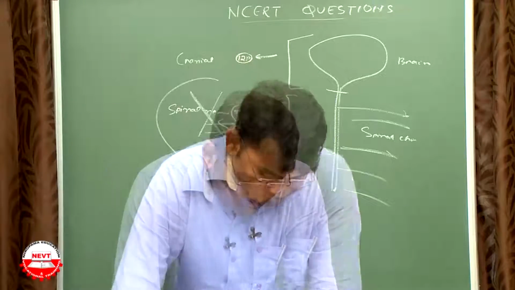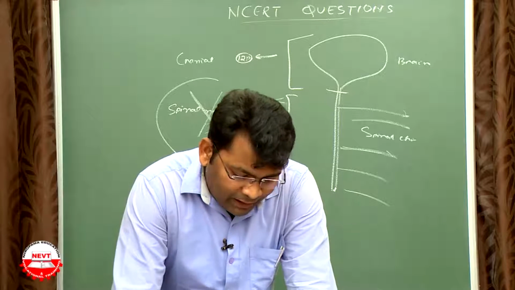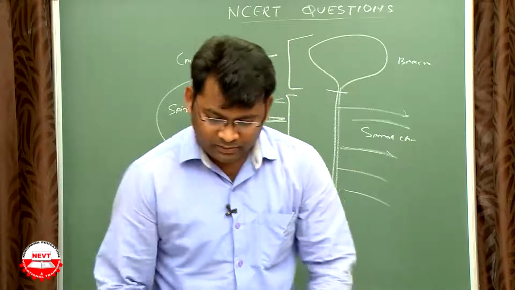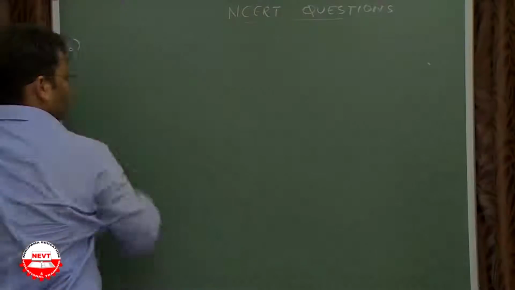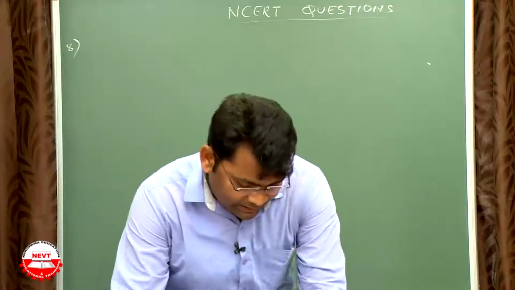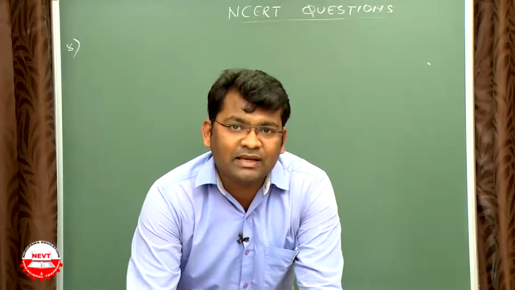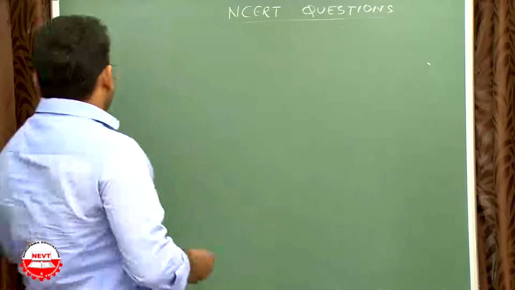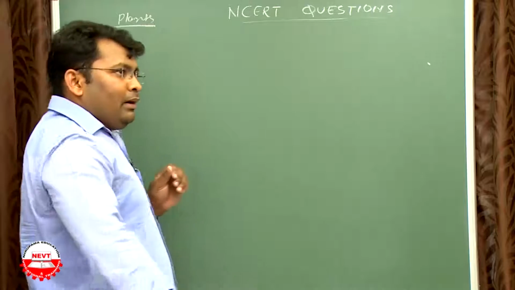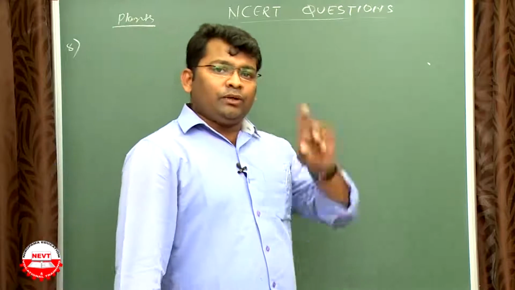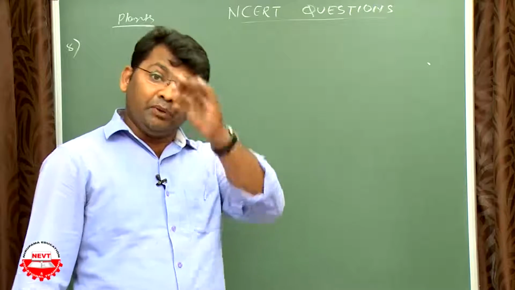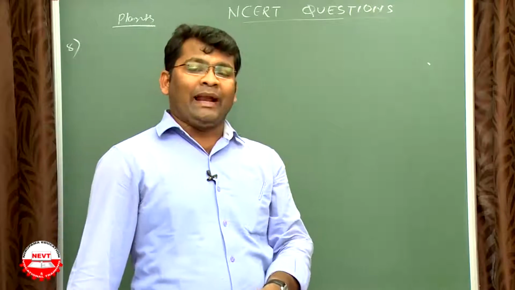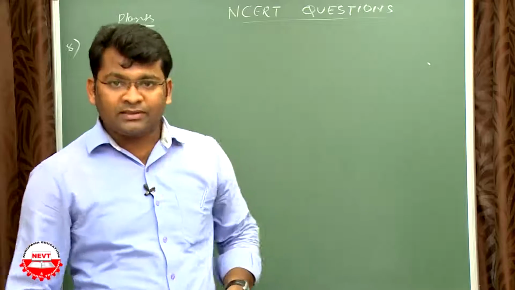Next, how does chemical coordination occur in plants? It's a very interesting question, question number 8. In human beings there are both a nervous system and a hormonal system, but plants contain only a hormonal system. All the activities of the plant are controlled by hormonal actions.